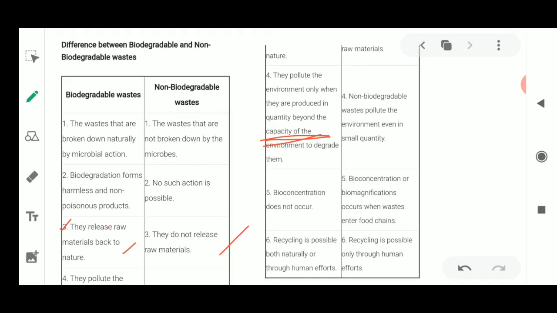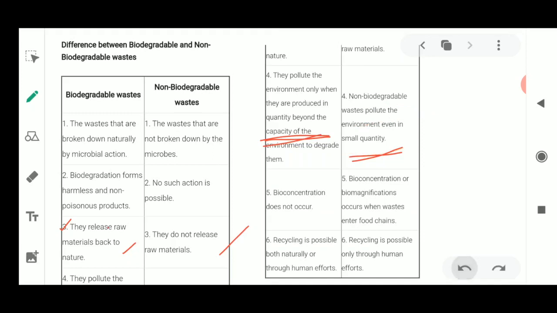But that pollution, soil pollution or air pollution, would be very different from each other. And if we are talking about different types of pollution here, then I think biodegradable wastes will form fewer pollutants. Why is it going to form fewer pollutants? Because it is all biodegraded. Whereas non-biodegradable waste, even when thrown in only a small amount, is going to give rise to a large amount of pollution.